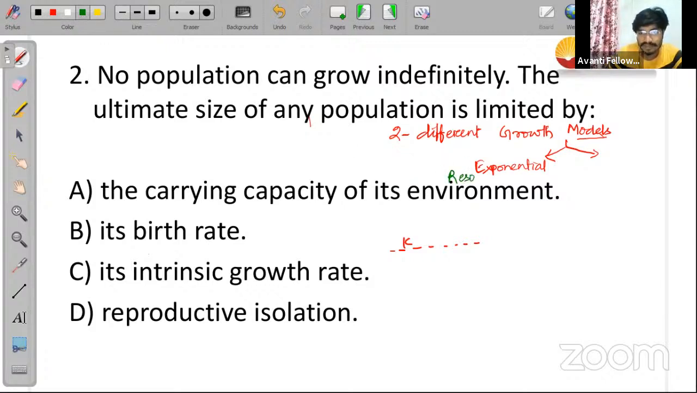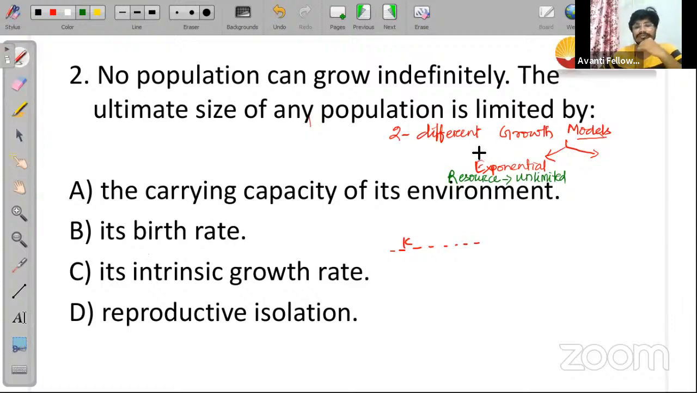जहाँ पे resource का availability जो होगा वो unlimited होगा, वहां पे exponential growth देखने को मिलेगा. And this is seen only in the experimental condition, where in the experiment what we do, we provide unlimited amount of resource. Is it clear to everyone? Right?